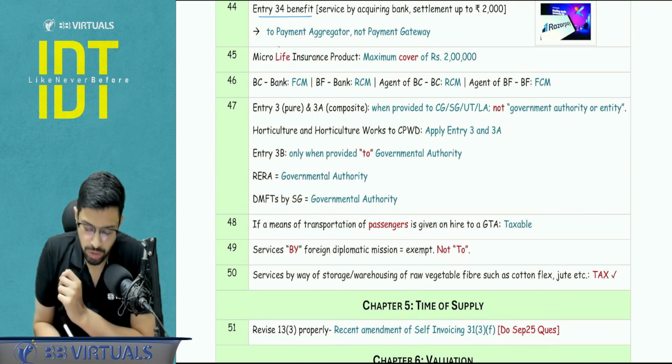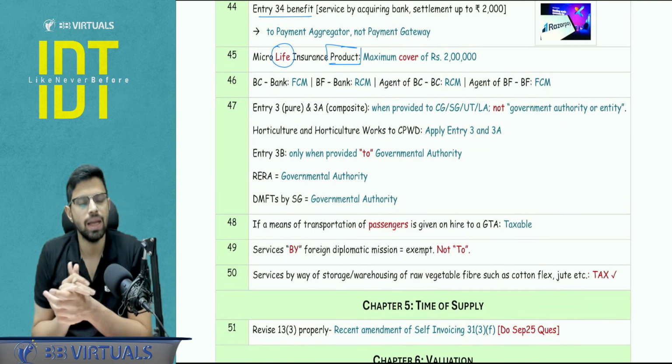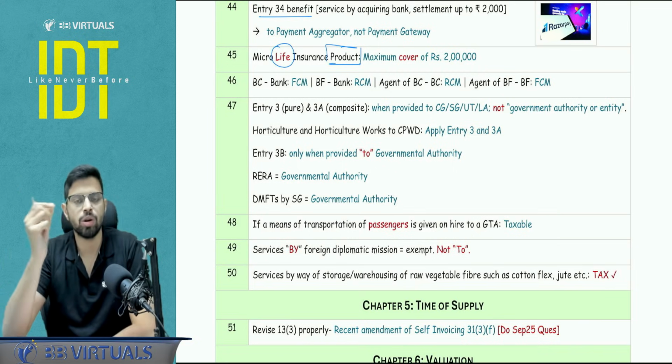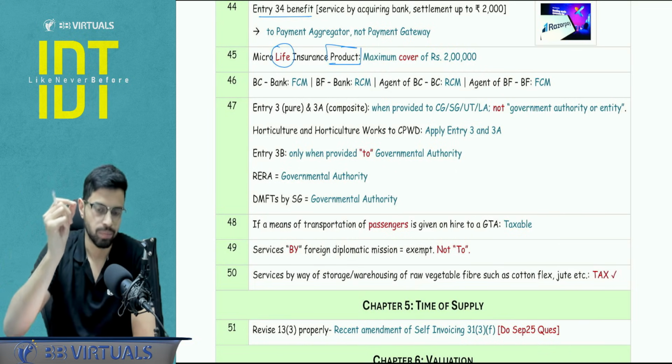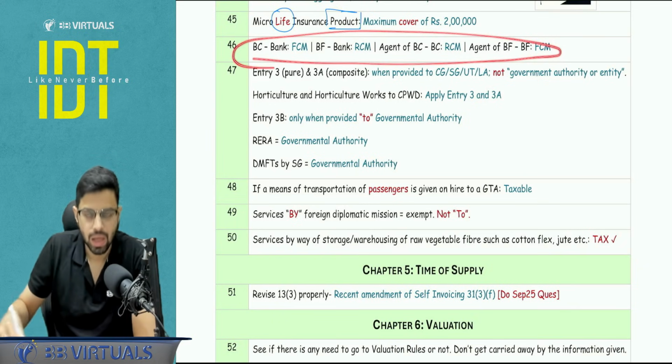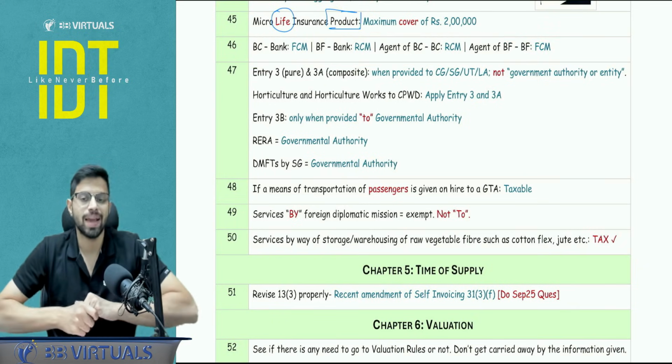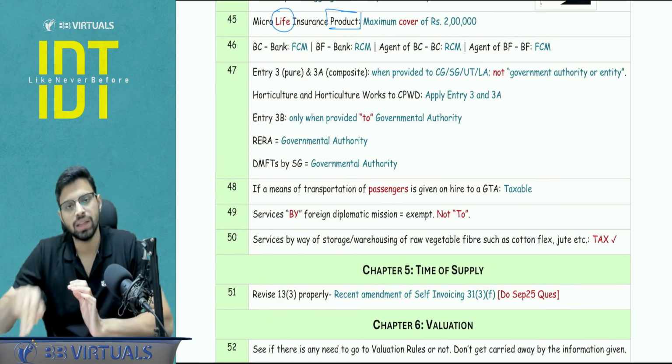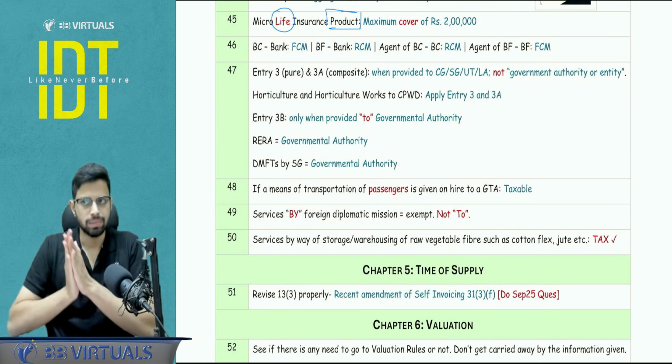Next, micro life insurance product, one of the exemption categories. So what do you mean by micro life insurance product? It means the cover is up to rupees 2 lakh. Okay. Next, with respect to this BCBF, the entire spectrum, I will just give you a brief revision of the exemption entry as well for BCBF, and then we will see the RCM FCM part.